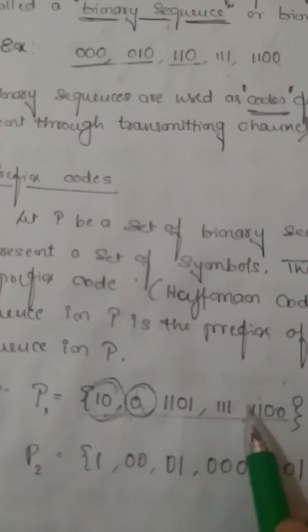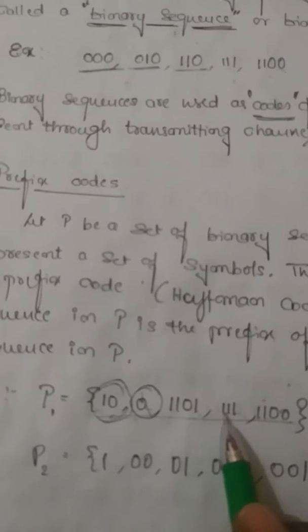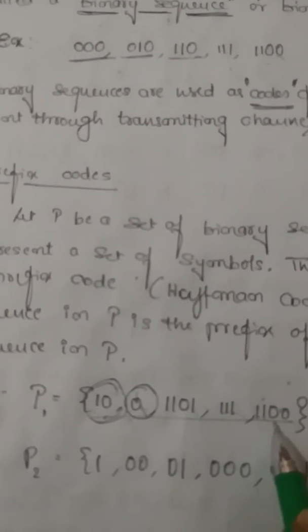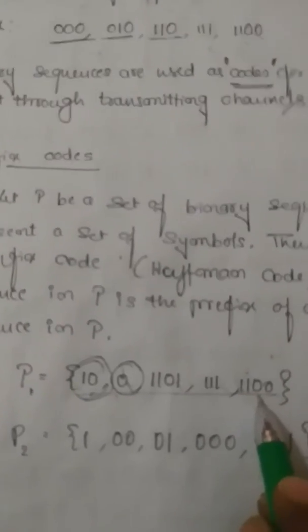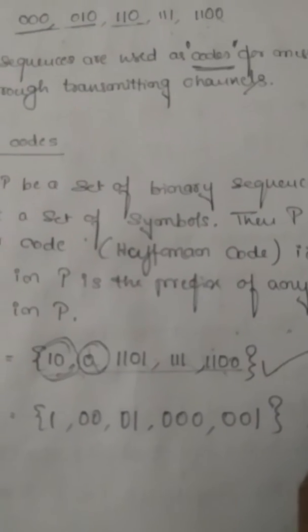So no other binary sequence starts with 10. No other binary sequence starts with 1101. No other binary sequence starts with 111. No other binary sequence starts with 1100. Therefore we can consider P1 as a prefix code. I can tick this as a prefix code.